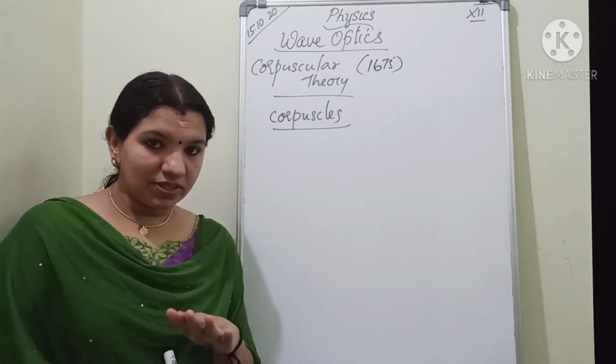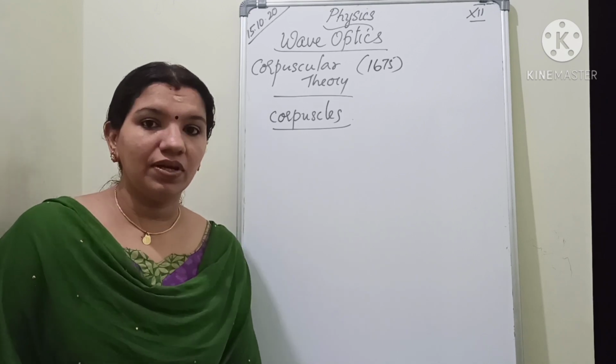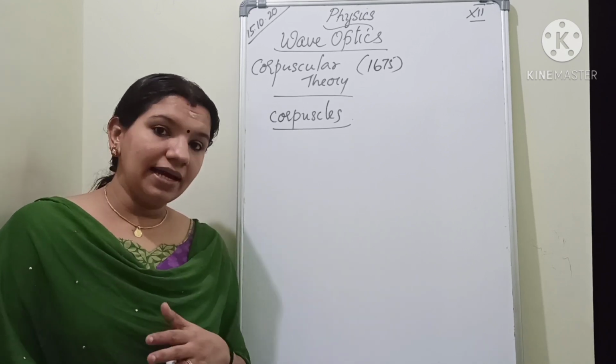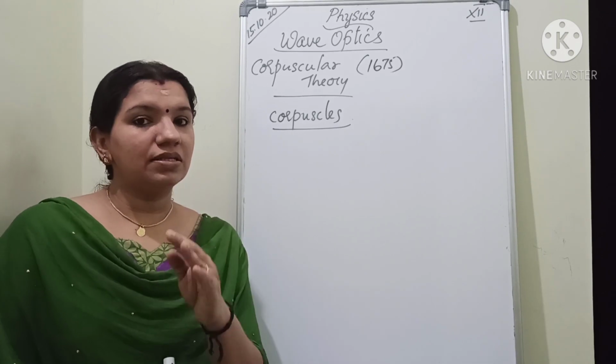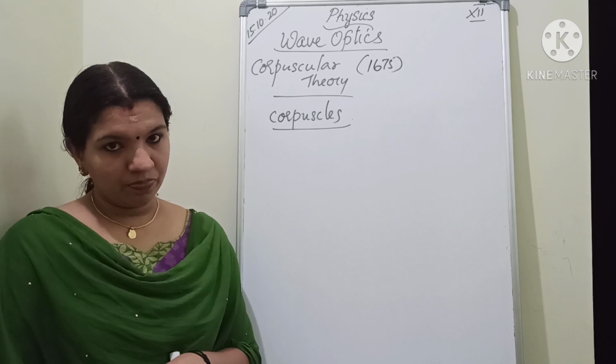So the corpuscular theory was formulated by Isaac Newton in 1675. According to this theory, light consists of small particles known as corpuscles. Clear?